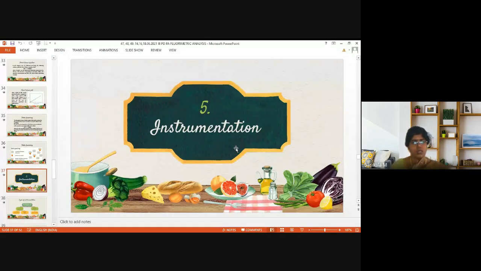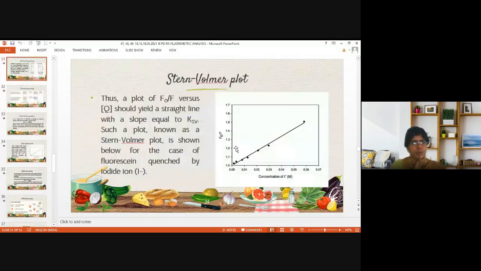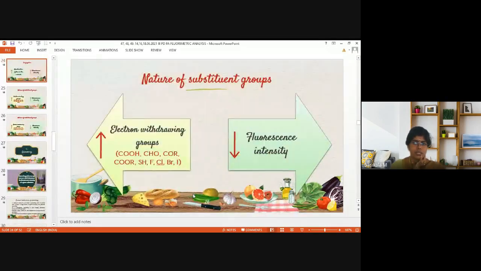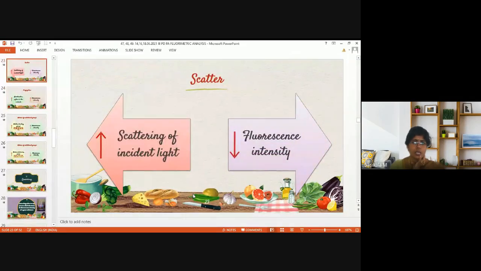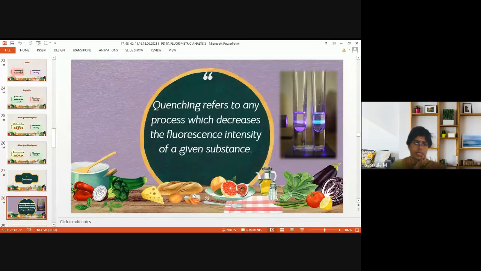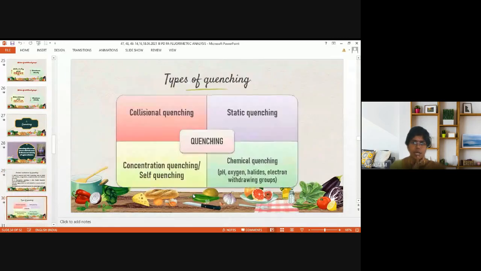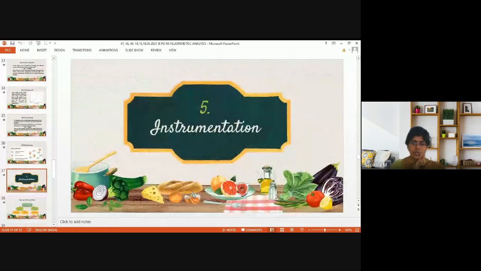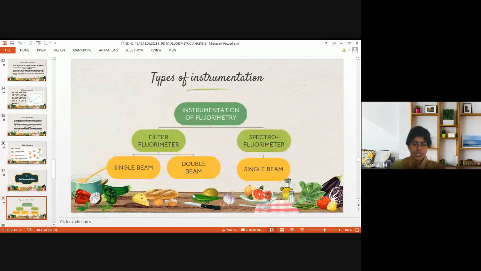So with this, the types of quenching get over. How many types of quenching have we seen? Four types, including collisional quenching and static quenching. Now we have also seen factors like concentration and chemical quenching. Kindly include the information on the other factors we have seen, such as how oxygen, pH, and electron withdrawing groups affect it. All factors that decrease fluorescence intensity can be included under the quenching process, along with collisional and static quenching. Next, we'll move on to the instrumentation part of fluorimetry.